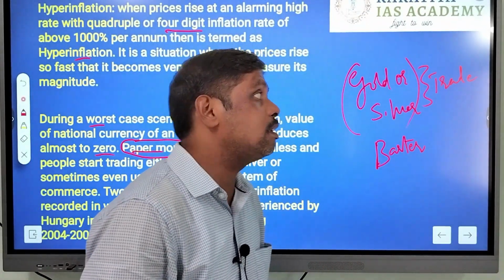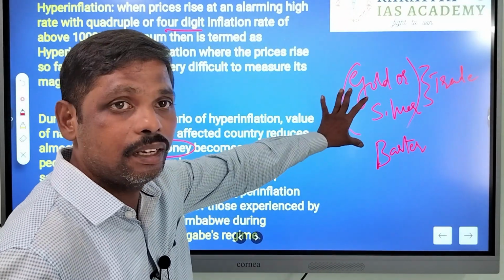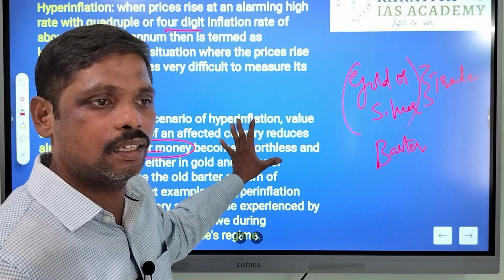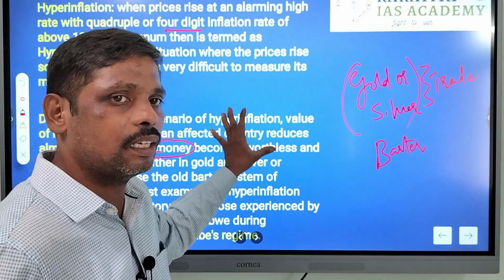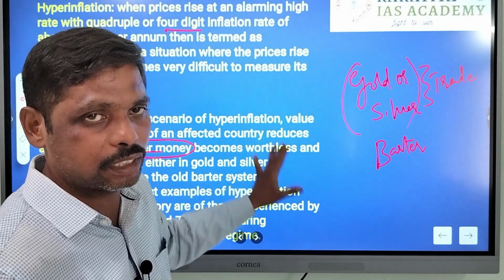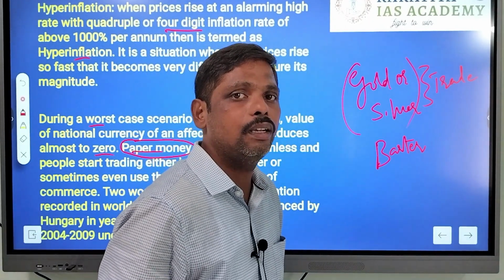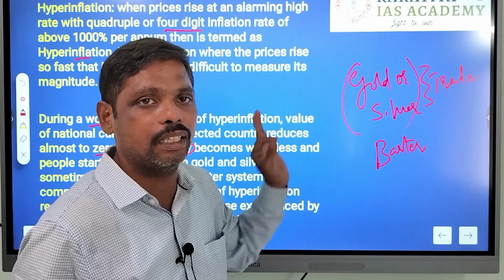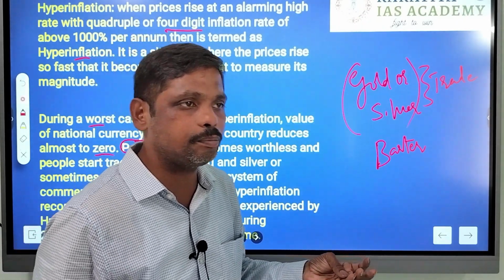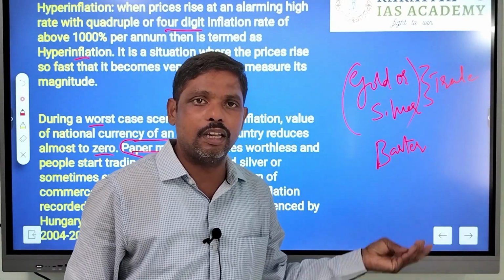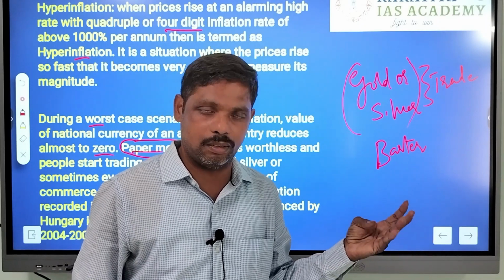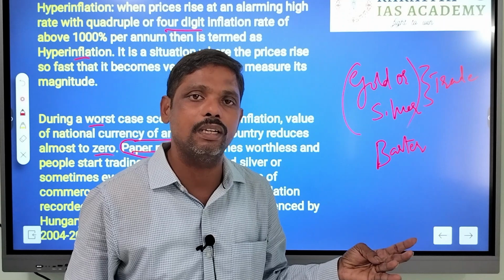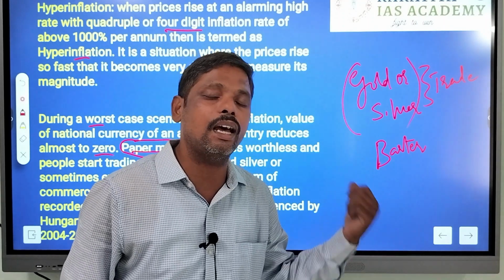In the recent past, this was seen in Zimbabwe, where the inflation was beyond 3000%. So these are the different types of inflation based upon rate of increase: creeping, chronic, moderate or walking, running, jumping, that is also called galloping, and hyperinflation.